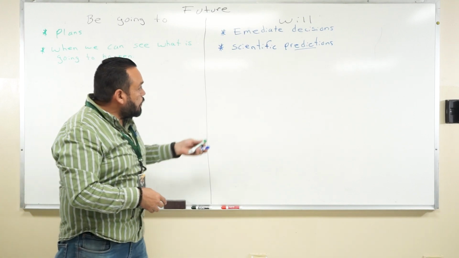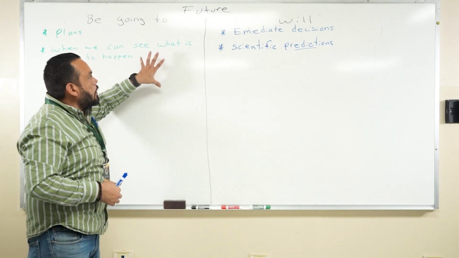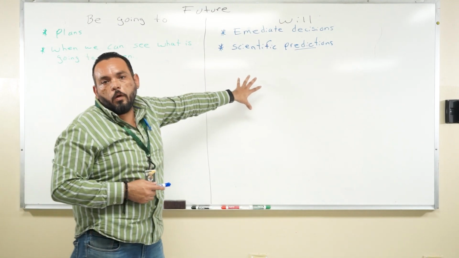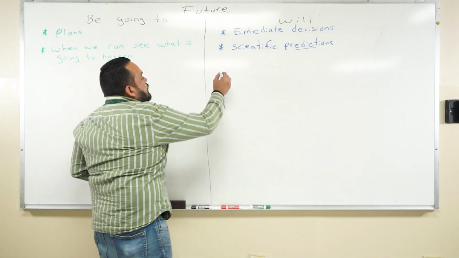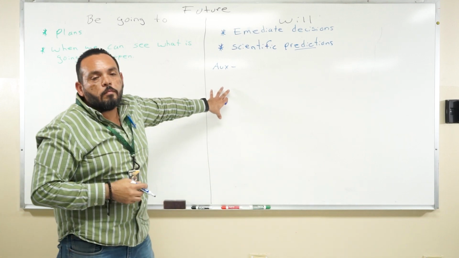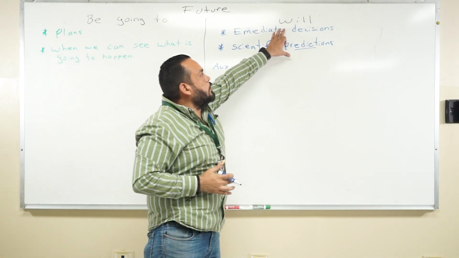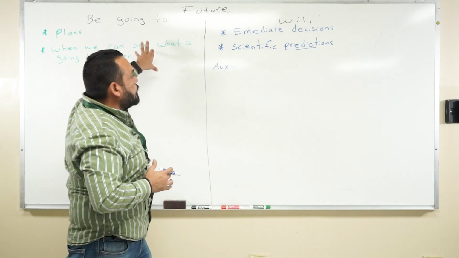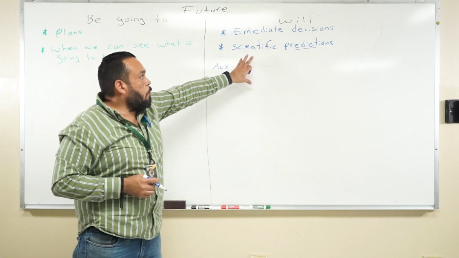The other mistake that we do here with will is that we mix the going to with will because of the auxiliaries. We use some auxiliaries for will, different auxiliaries for going to, and some auxiliaries have to be specific. Example, will.